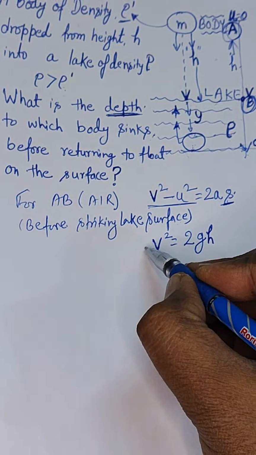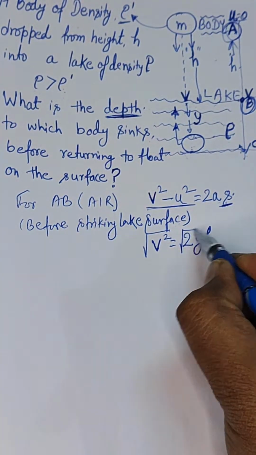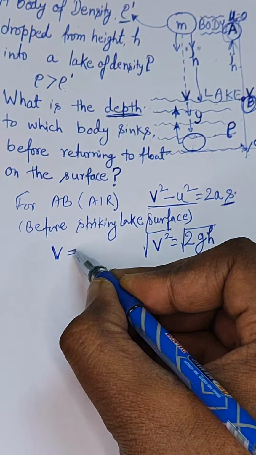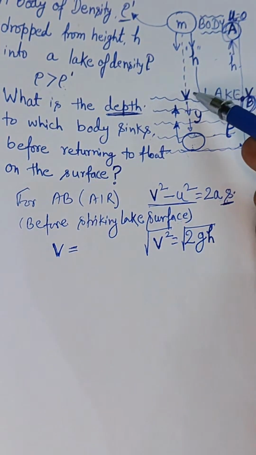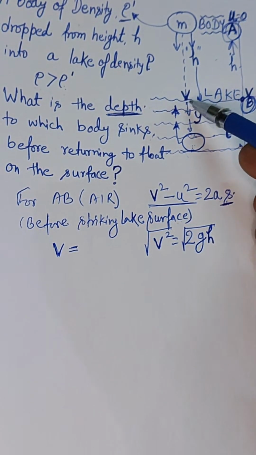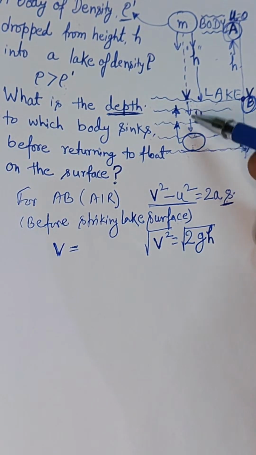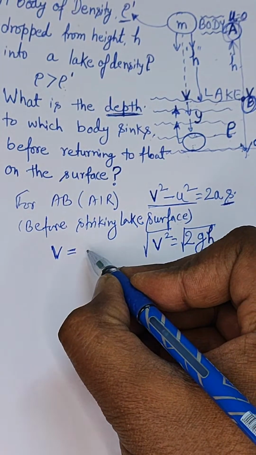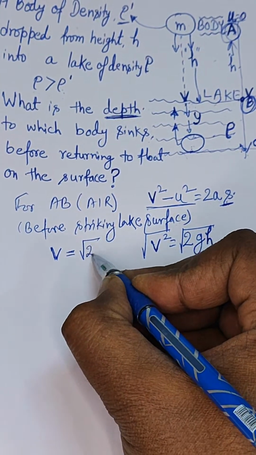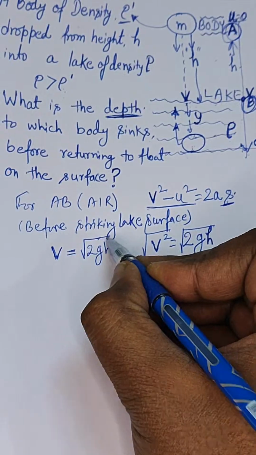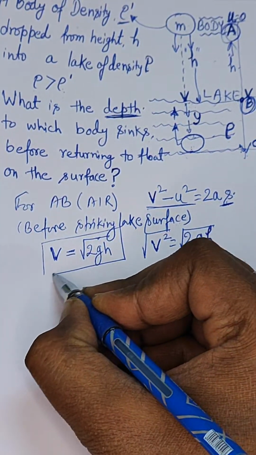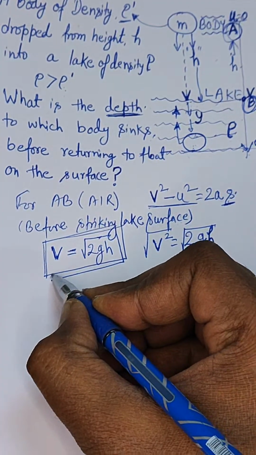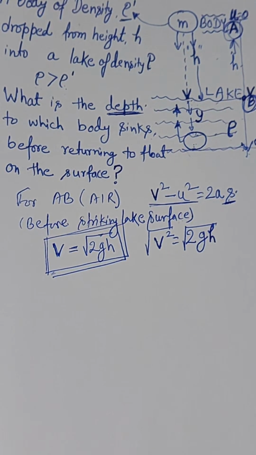Now when you take the square root on both sides, you will get the value of v, that is the velocity with which this body strikes the surface of the lake. That means just before entering the water. So v is equal to root over 2gh. This is the relation which you derive.